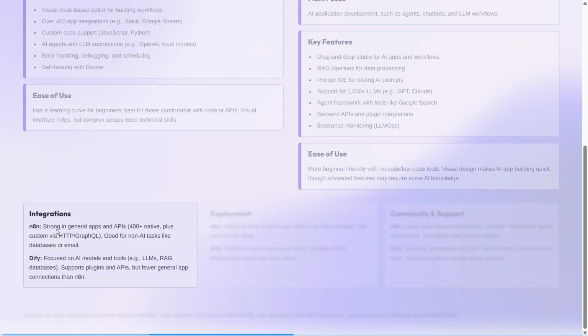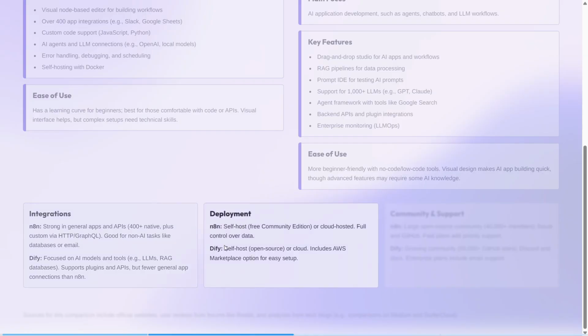Now let's compare them in integration. n8n is strong in general apps and APIs, 400 plus native plus custom via HTTP and GraphQL, good for non-AI tasks like database or email. Dify focuses on AI models and tools like LLMs and RAG databases, and supports plugins and APIs, but has fewer general app connections than n8n.